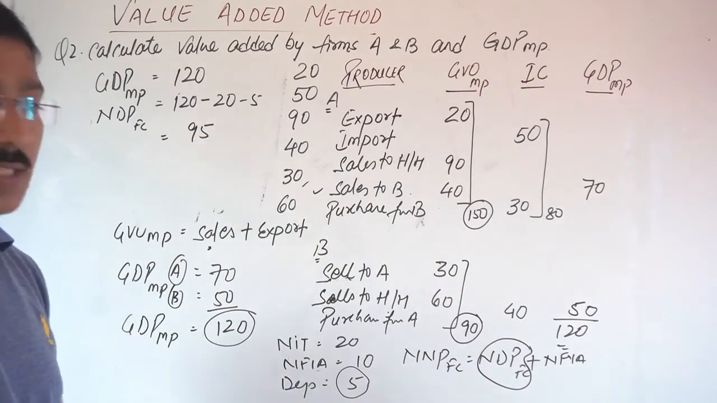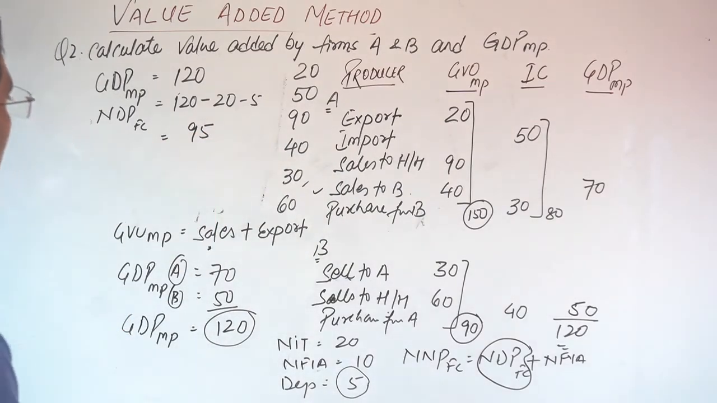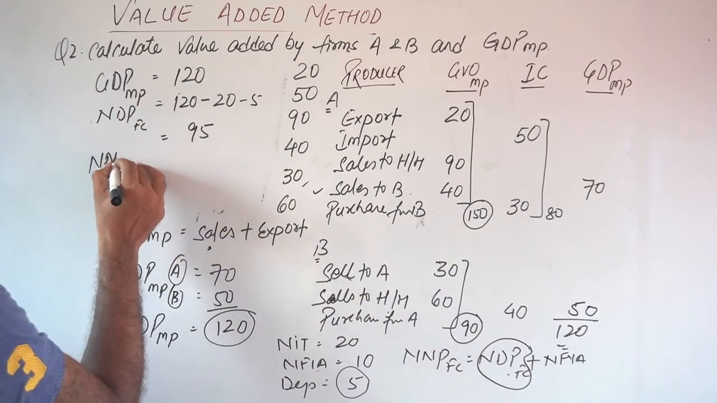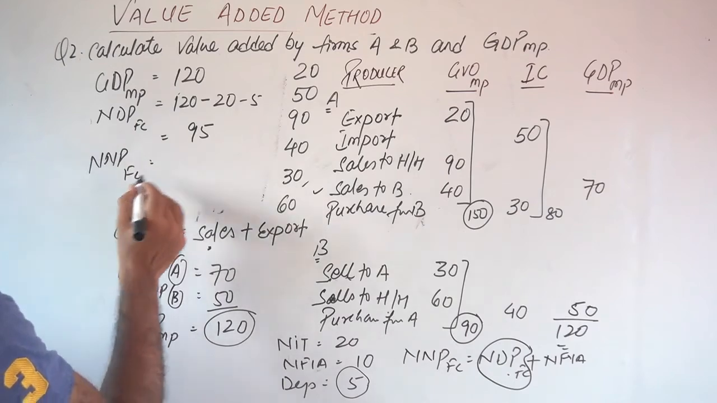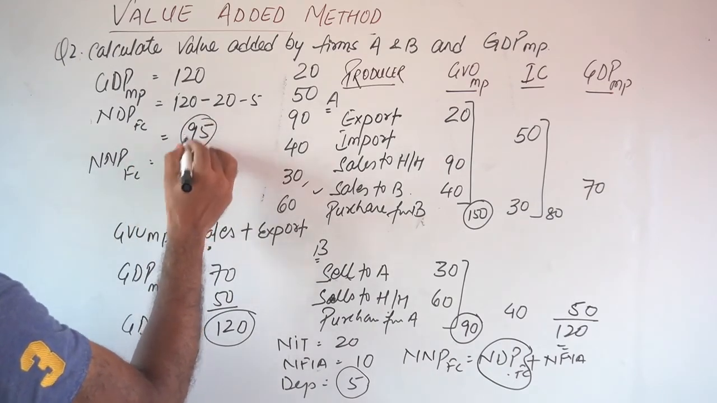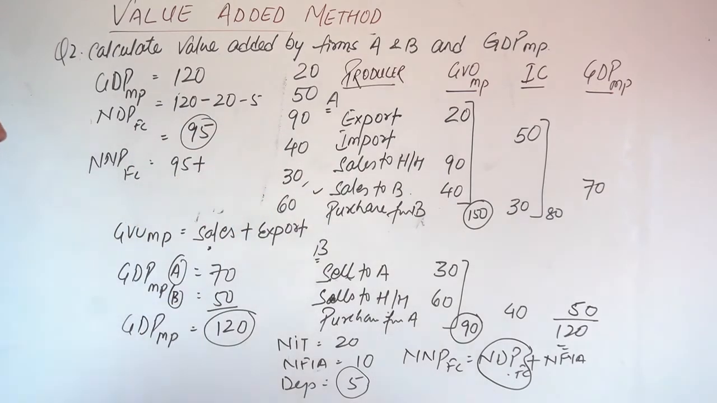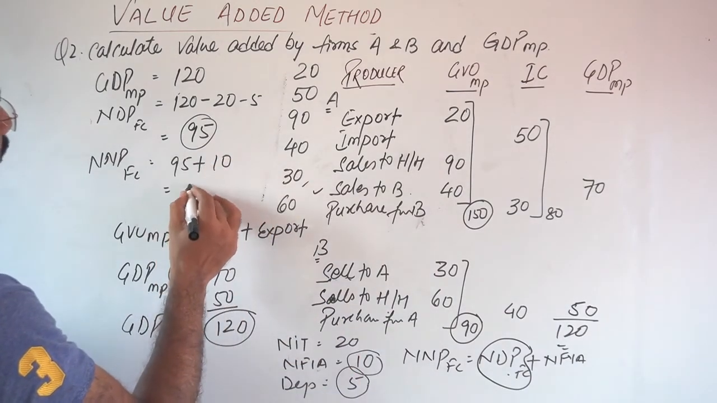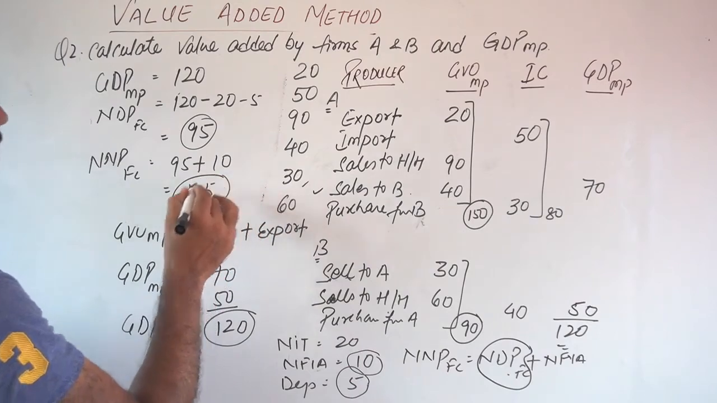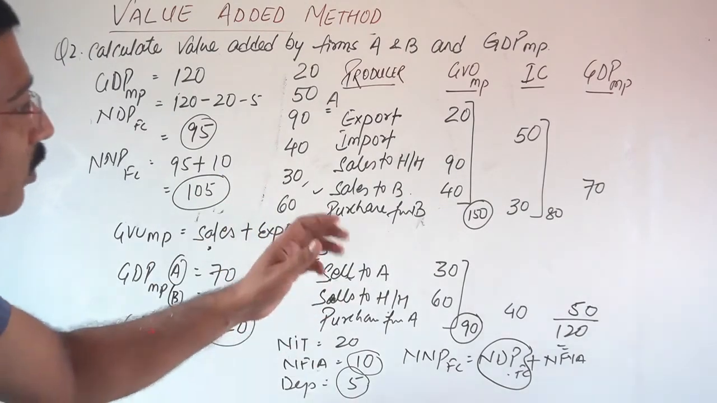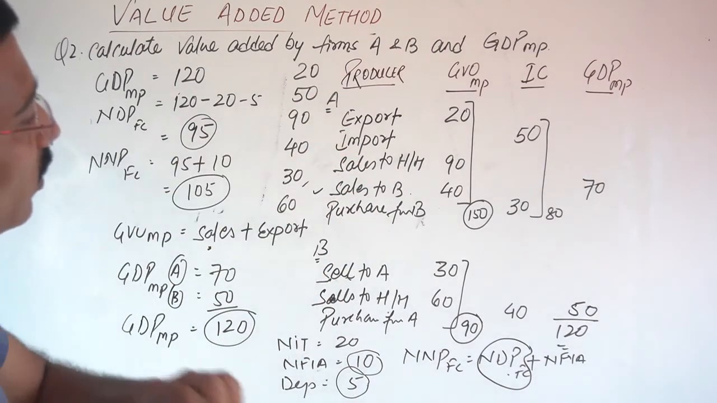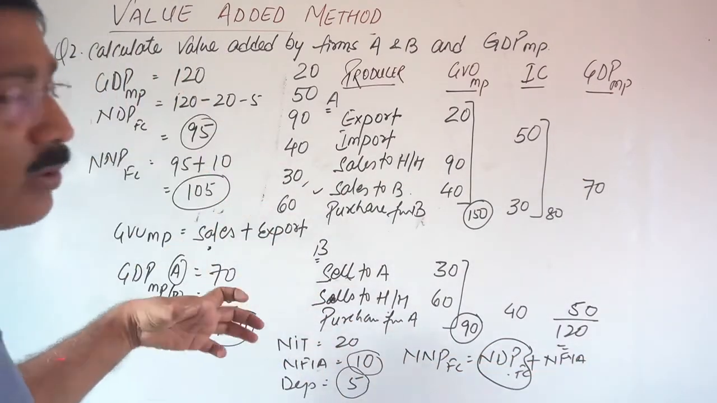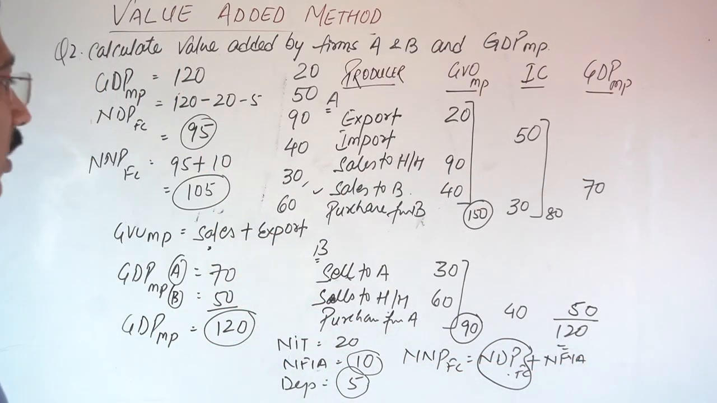But you are saying, where is the national income? Okay, what is the formula of national income? NDPFC plus NFIA. Now NNPFC is equal to, NDPFC is what? 95 plus NFIA 10. So our national income will be 105 in this question. Basically what I want to explain is that once you have calculated the GDP MP, after this it is not very tough to calculate national income. Okay, just do this.